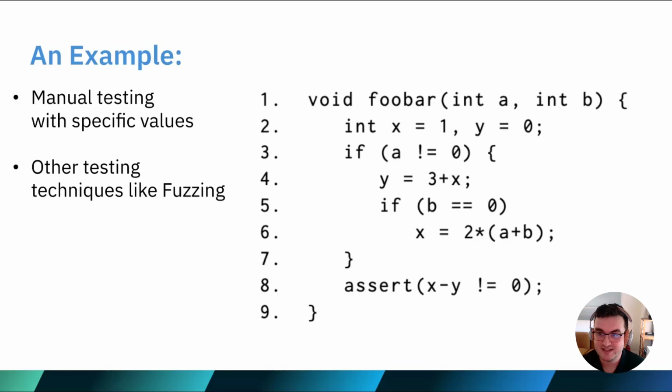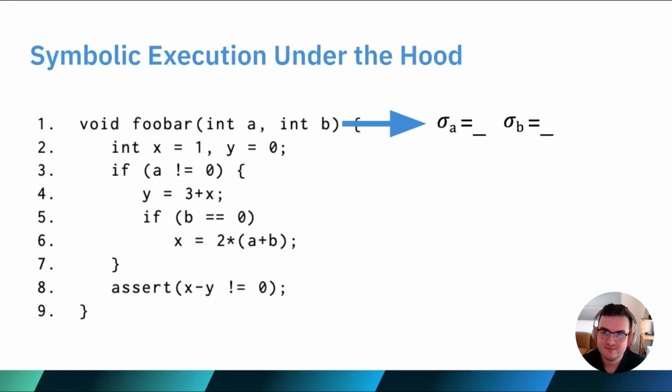Instead of manually testing, another option would be to use another static analysis technique called fuzzing, where you automatically generate random inputs and run the program with random values for A and B. While this is somewhat better in terms of coverage and it's less manual, it has the same problem of not knowing when you're really done, as does manual testing. Additionally, randomly selected values for B are going to be extremely unlikely to get past this guard statement on line 5. So it's extremely unlikely that the code later on, line 6, is ever properly tested.